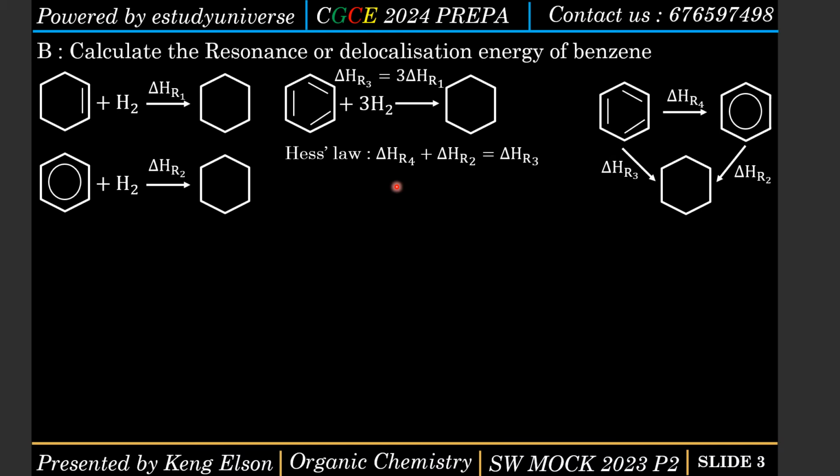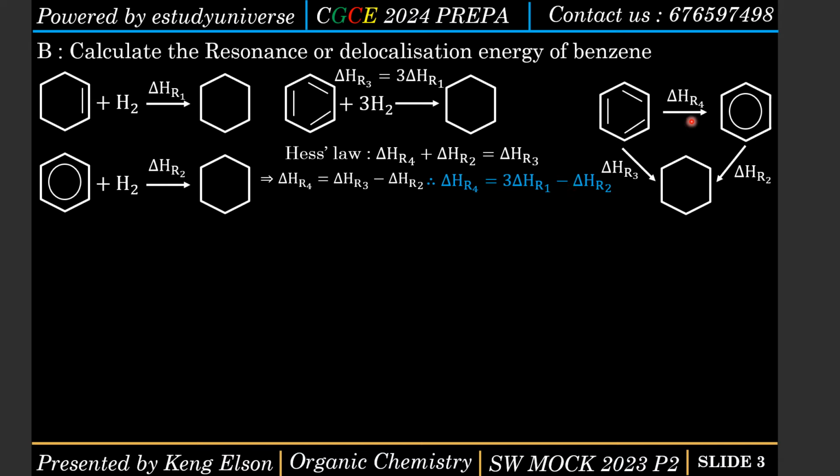So from here, we know that delta HRO3 is 3 times delta HRO1. It therefore means that if I want to look for delta HRO4, I subtract delta HRO2 on both sides, then replace delta HRO3 with 3 times delta HRO1.